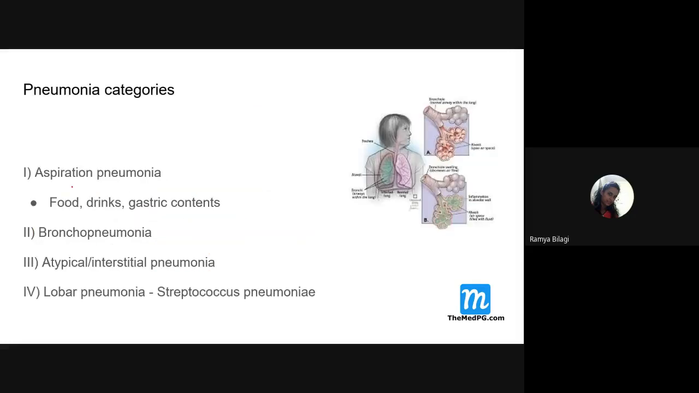Or pneumonia can be categorized into aspiration pneumonia, because of food aspiration or something we drink that aspirates into the lungs; even gastric contents can get aspirated. Or it can be bronchopneumonia, where an entire chunk of the lung is involved, or interstitial or atypical pneumonia, or lobar pneumonia. If only one lobe of the lung is involved, we call it lobar pneumonia. The most common organism linked with lobar pneumonia is Streptococcus pneumoniae.